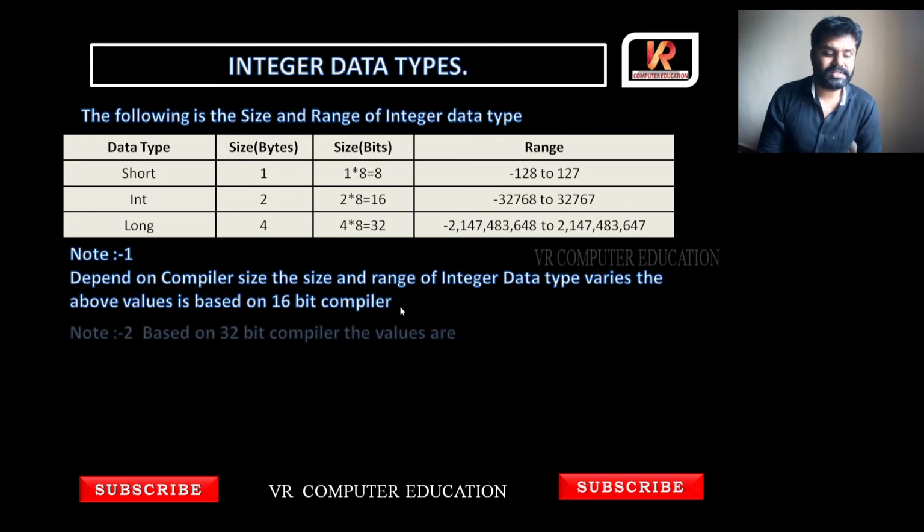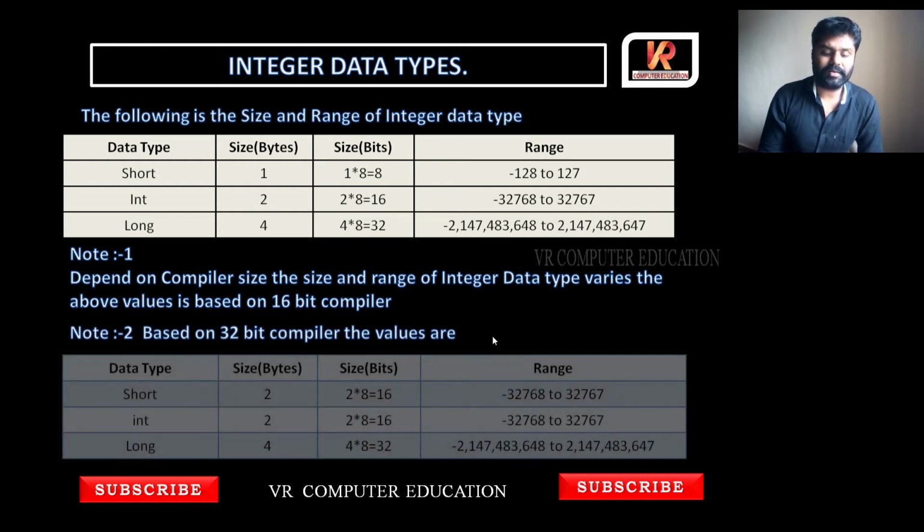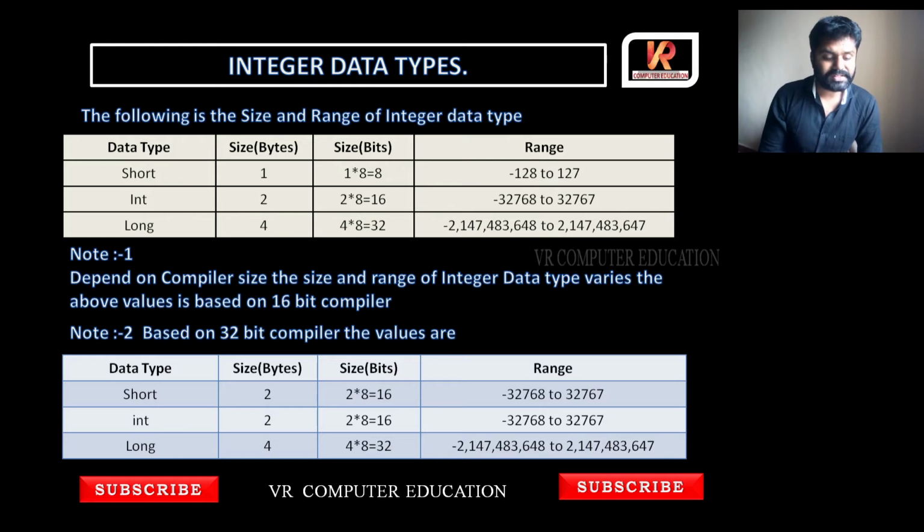For example, you can see note 2. Based on a 32-bit compiler, the values are, you can see, short. In 16-bit, short occupied only 1 byte. In 32-bit, short occupies 2 bytes, so your range also changed. Integer is 2, long is 4, same. So remember, based on the compiler size, the size of the data type can vary.